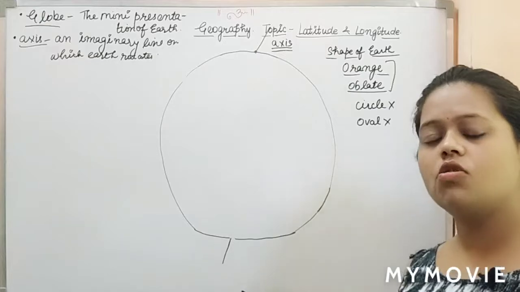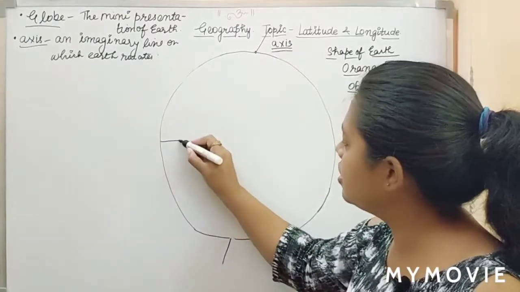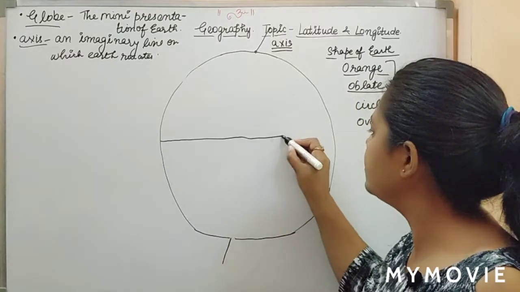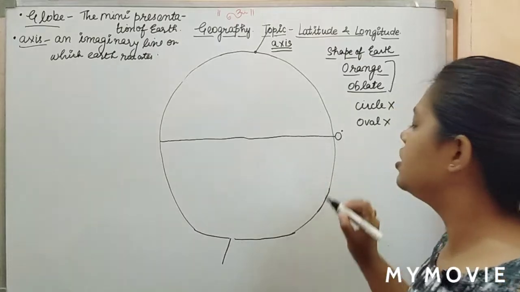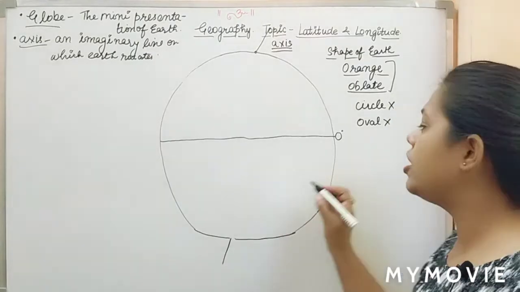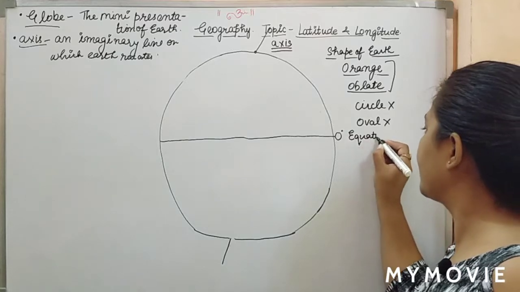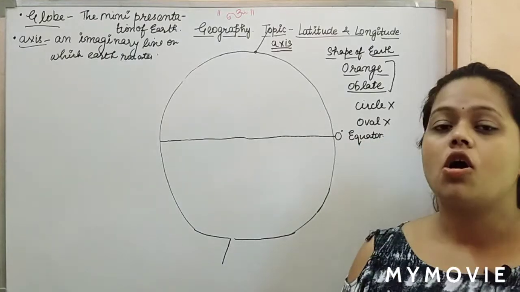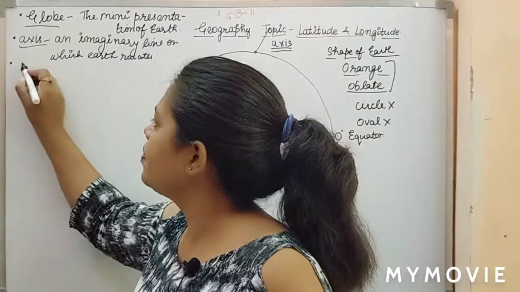Now how can we know more about our Earth? Let us divide the Earth into two halves. If we divide the Earth into two halves, this is called the 0-degree line, or we can say the equator. So what is the equator?